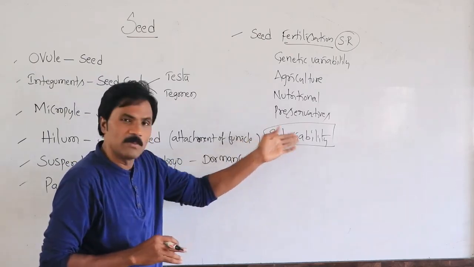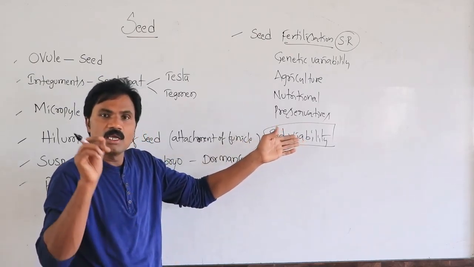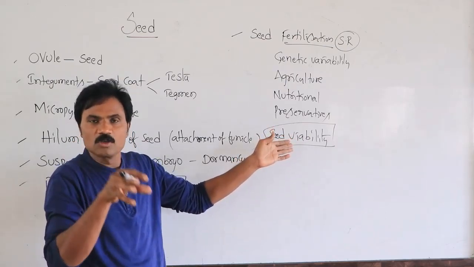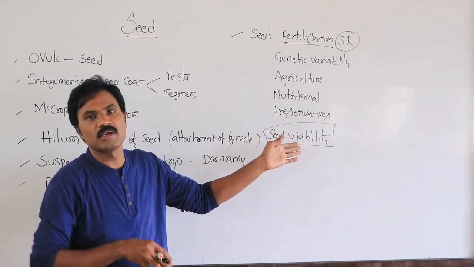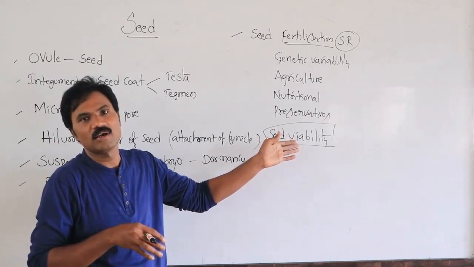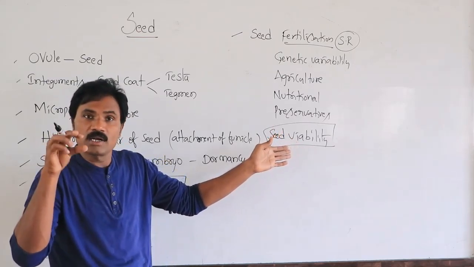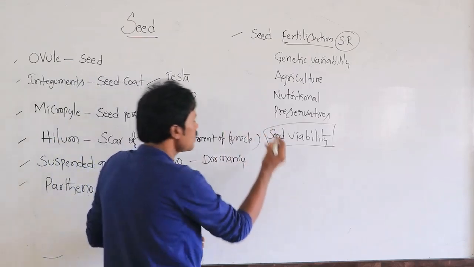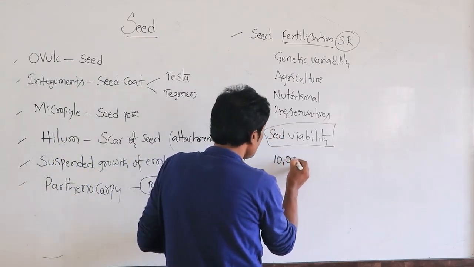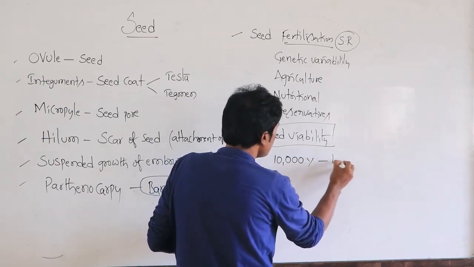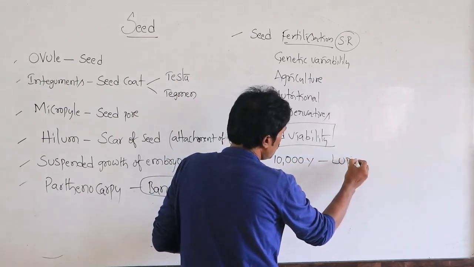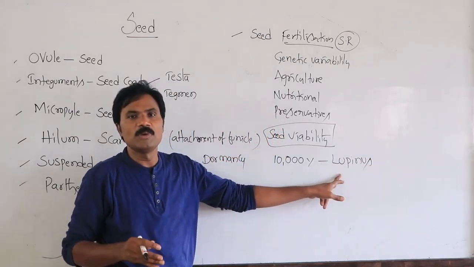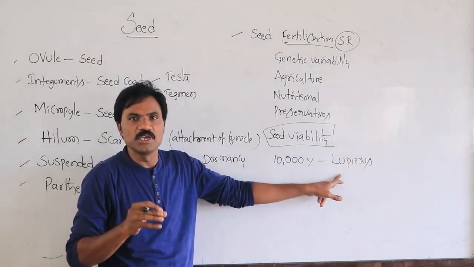So in seed viability, recently in the Arctic tundra region, they identified a seed, not 2000, but 10,000 years old: Lupinus arcticus.